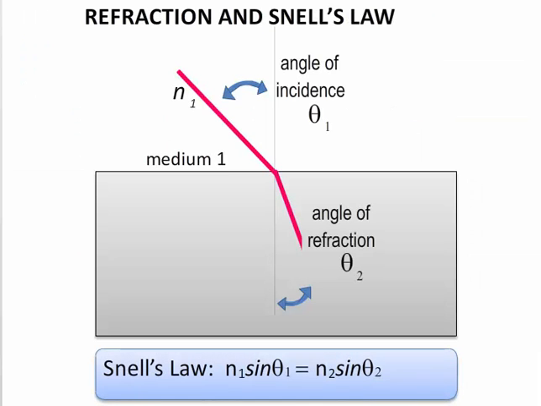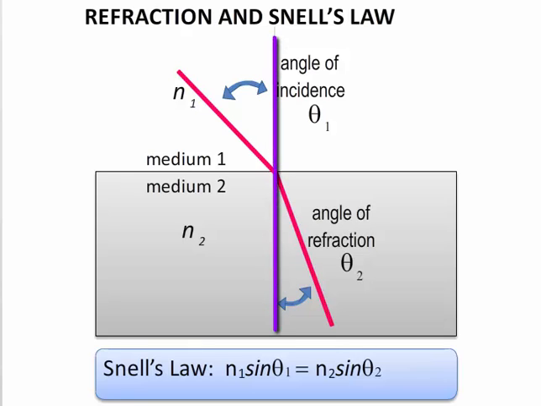We can calculate how much a wave will refract, or the index of refraction of a new medium, by using Snell's law. The ray that enters a medium is called the incident ray, and the ray that bends through the new medium is called the refracted ray. We measure our angles from the normal, which is this imaginary line perpendicular to the medium boundary. Snell's law states that the index of refraction for the first medium, multiplied by the sine of the angle of incidence, is equal to the index of refraction of the second medium multiplied by the sine of the angle of refraction, or, in variables, n1 times sine of theta 1 equals n2 times sine of theta 2.